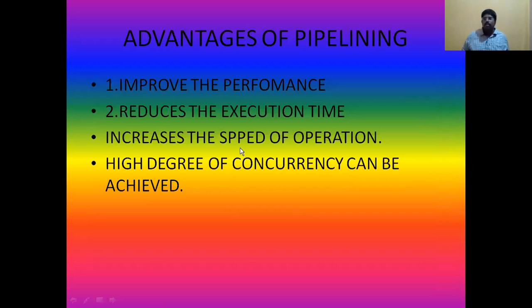Previously, executing 3 instructions took 15 clock cycles, whereas with pipelining it took only 3 plus 3, 6 clock cycles. In 15 clock cycles, with pipelining you can execute 12 instructions completely, whereas without pipelining only 3. That is a huge difference.